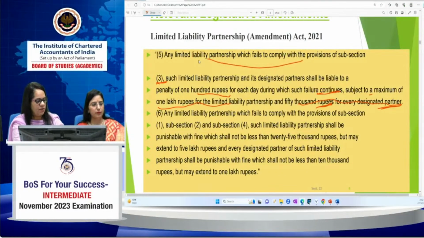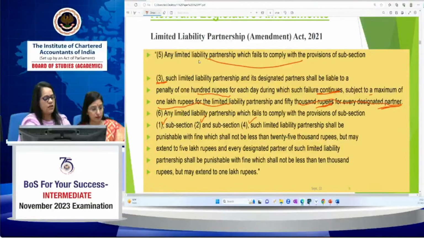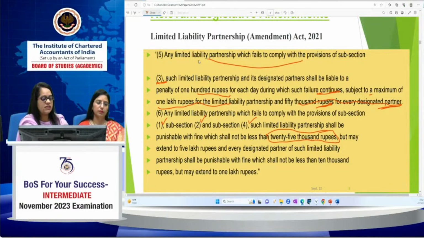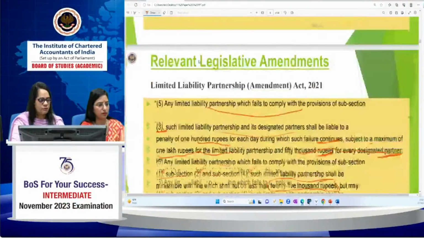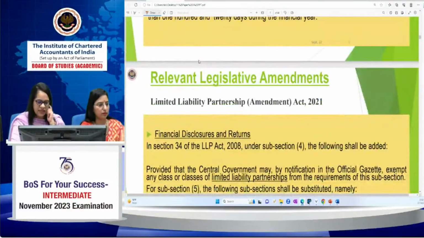Any LLP which fails to comply with the provision of subsection 1, subsection 2 and subsection 4, such LLP shall be punishable with a penalty of not less than 25,000 rupees, which can extend to 5 lakh rupees, and every designated partner shall be punishable with a fine of not less than 10,000 rupees, which can extend to 1 lakh rupees. So please go through these penalties.